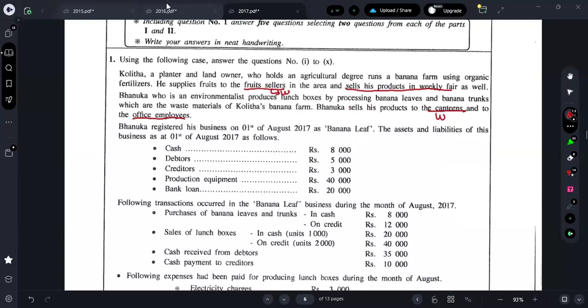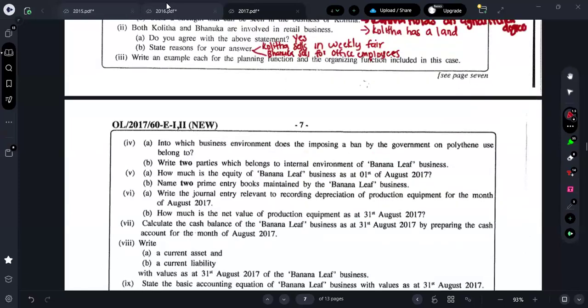It should be no, right? They are involving in both wholesale and retail business, right? So here both are engaging in retail business. However, that's what they are asking. They are not asking only retail business. If they ask only retail business, then no. They are just asking, are they engaging in retail business? Yes. So we have given some examples also, fine. All right. Next one is what, guys?